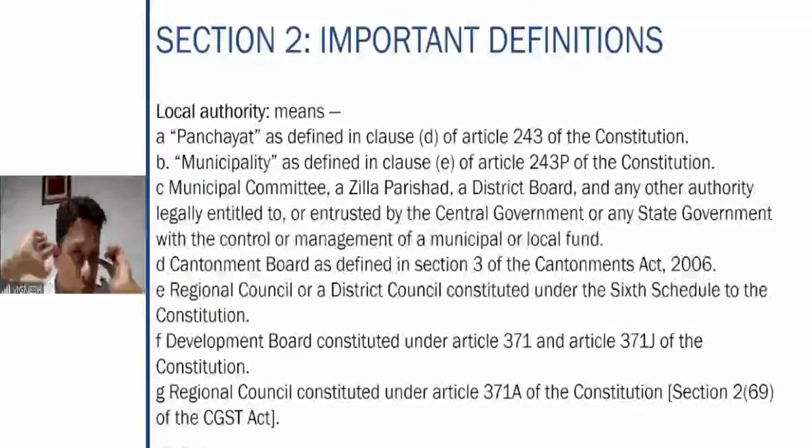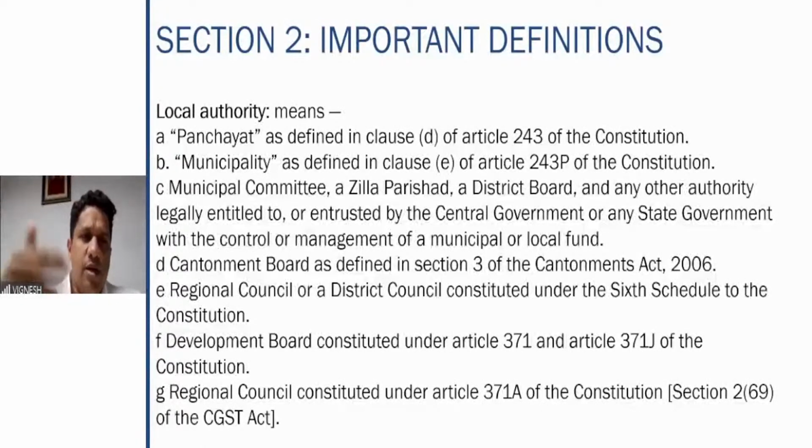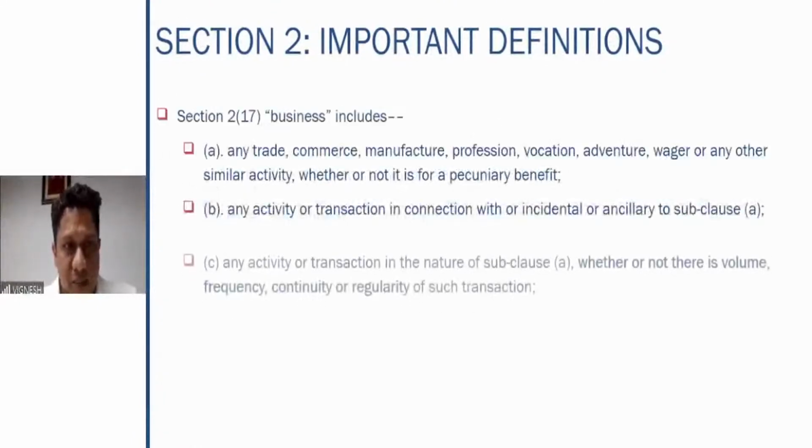Anyways, let's go forward. Local authority is another definition, a very, very simple definition. It includes all these bodies: panchayat, municipality, municipal committee, cantonment board. All these come under local authority. Why is this definition important? Because in case of supplies by local authority, supplies by government, in the exemptions chapter you will see a lot of exemptions with regard to these particular aspects.